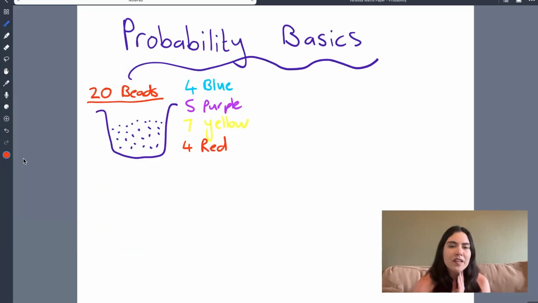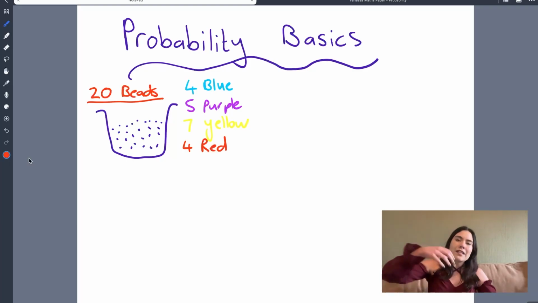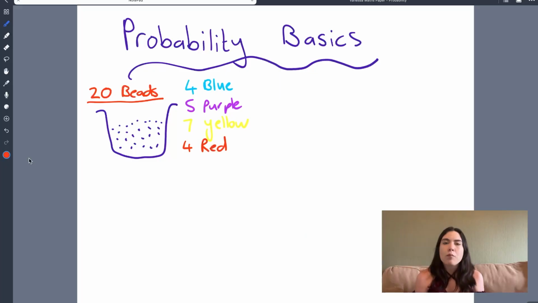Now, remember I spoke earlier about events. In this situation, an event would be you or someone else putting their hand in the bag and randomly pulling out a bead. Now, probability would help us determine the chance of you getting a specific color bead.